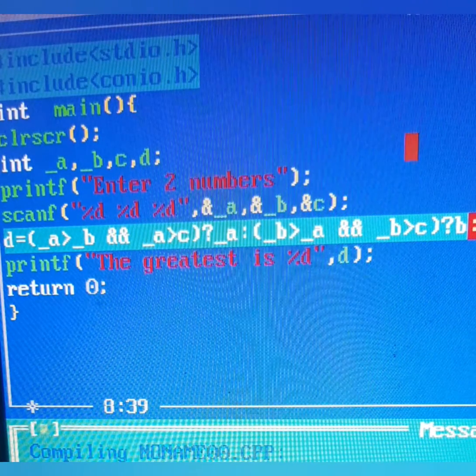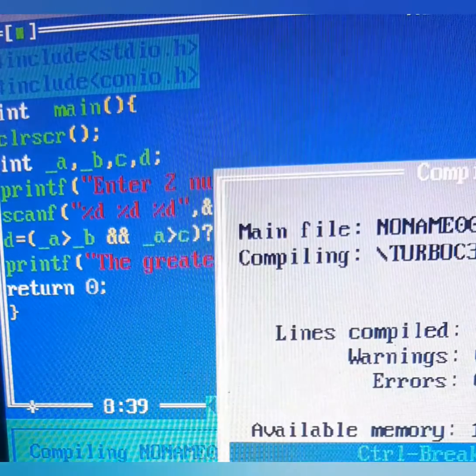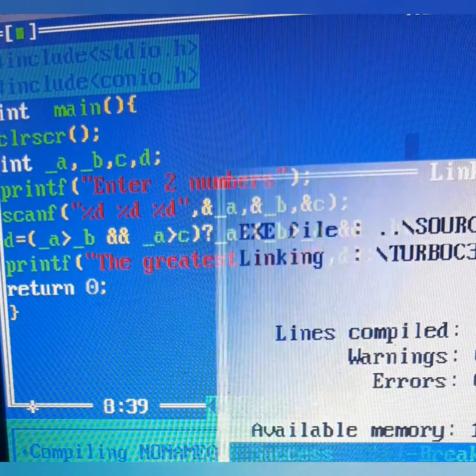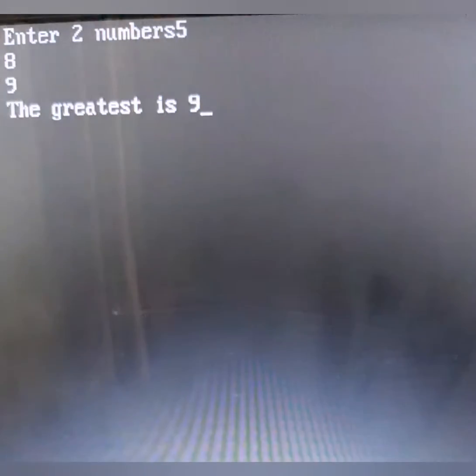Yeah, because I haven't used a underscore B. So now if we run it, we are going to get the message I did not change. The message is enter 2 numbers, but we have to enter 3 numbers basically. Message has to be changed. So the greatest number that I have found in my program is 9. After taking 5, 8, 9, the greatest is 9.